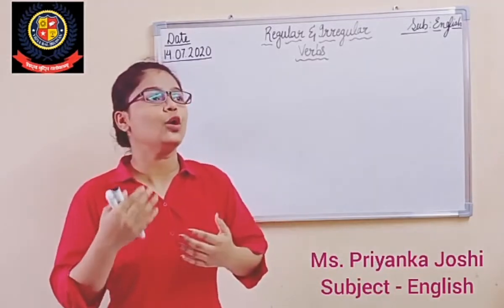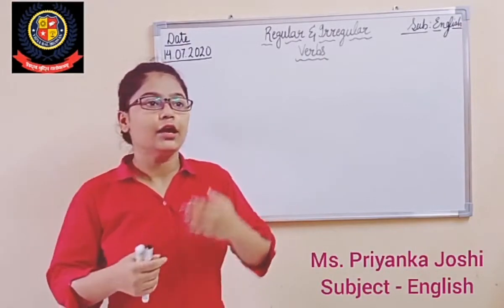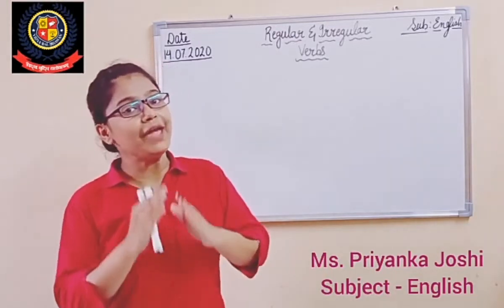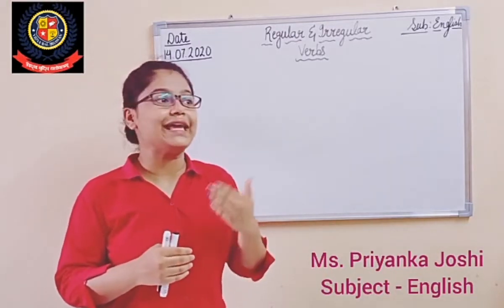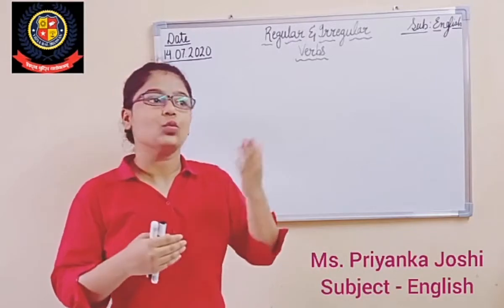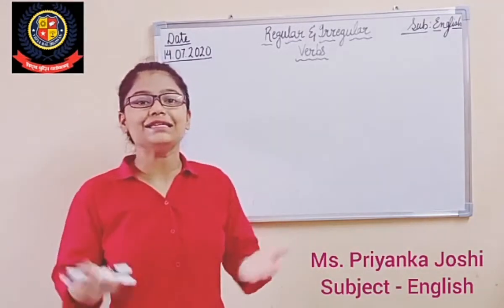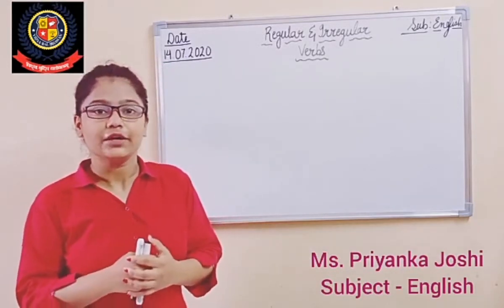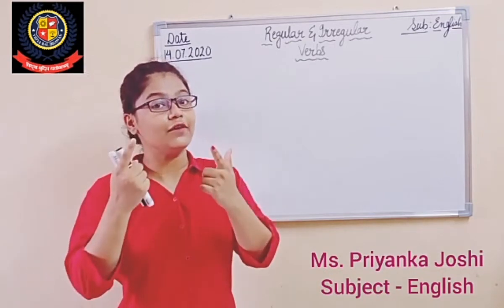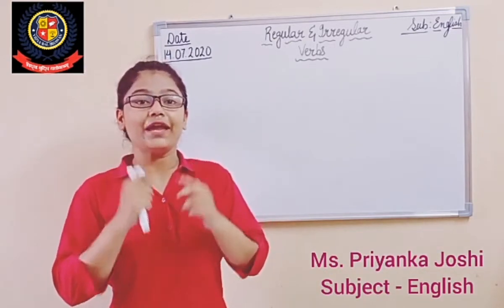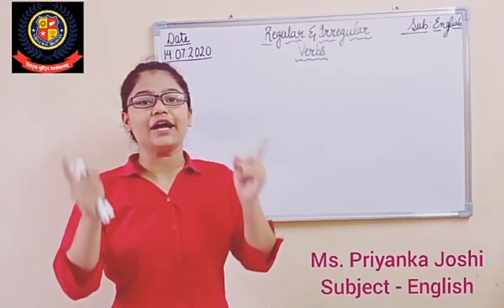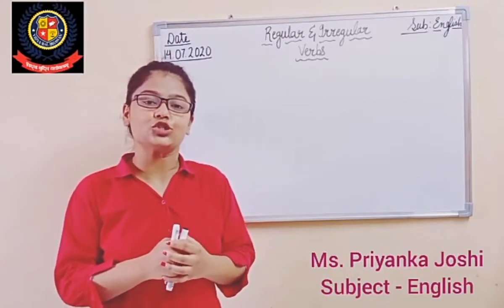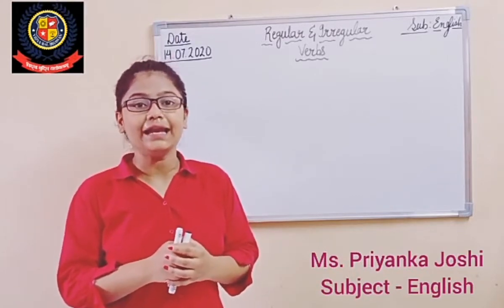As you all know, the verbs like eating, dancing, playing, singing, all the action words come under the heading of main verb. While words like is, am, are, was, were, has, have, all come under the heading of auxiliary or helping verbs, right? But sometimes auxiliary verbs also act as main verbs. In the previous class, I told you this concept. Now we will be doing the exercise based on it.